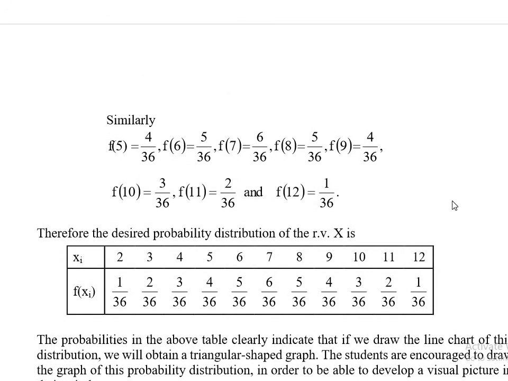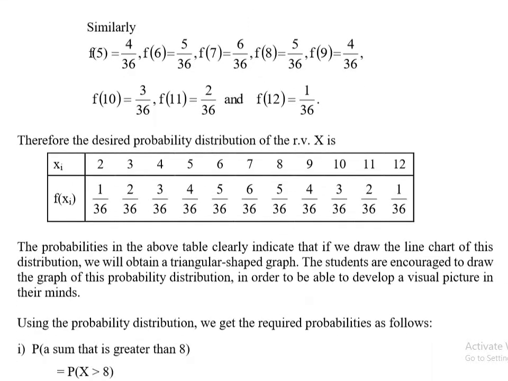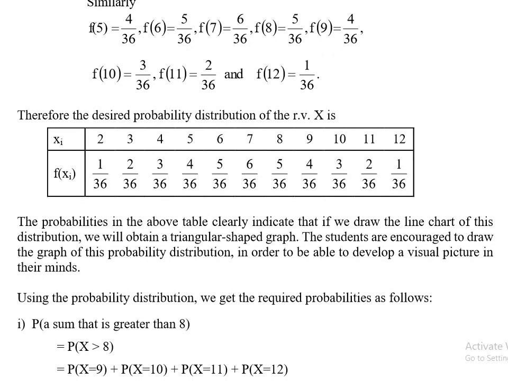Here you go. Now we calculated all the probabilities and we can write this in a table. I wrote the values xi from 2 to 12 and then the probabilities which I calculated from 2 to 12. So this is the probability distribution which gives you the sum on two dice.